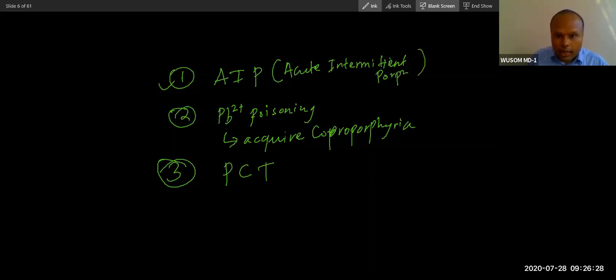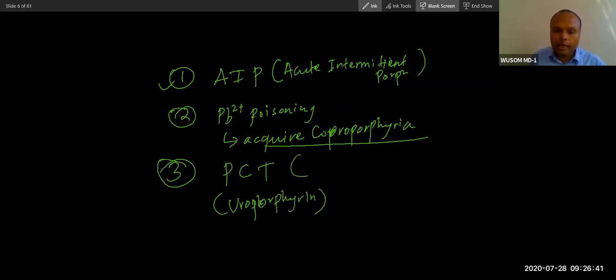Now this is acquired coproporphyria. This is basically a uroporphyria. You will see uroporphyrin in the blood and in urine. This is a chronic type of porphyria, porphyria cutanea tarda.